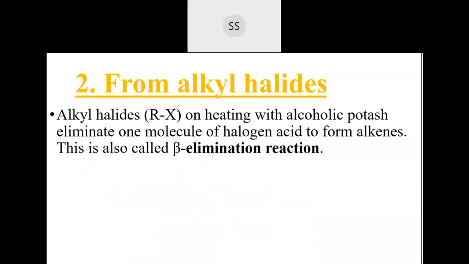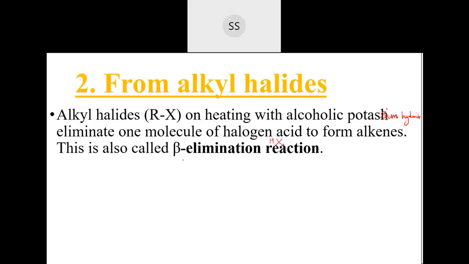Yes students, now you write down: alkyl halide on heating with alcoholic potassium hydroxide eliminates one molecule of halogen acid, that is one H and one X go out, to form alkene.